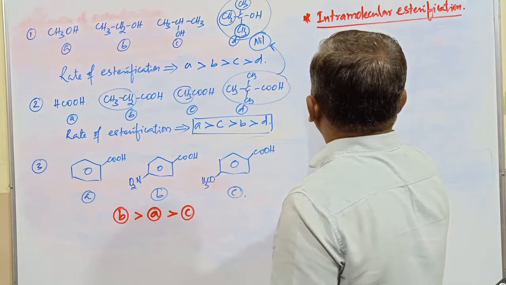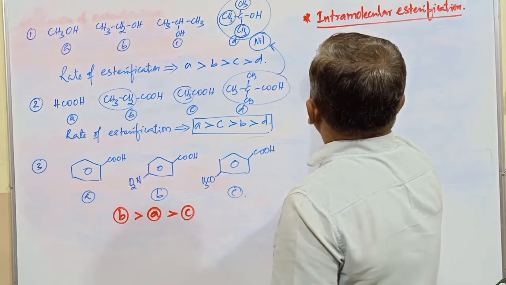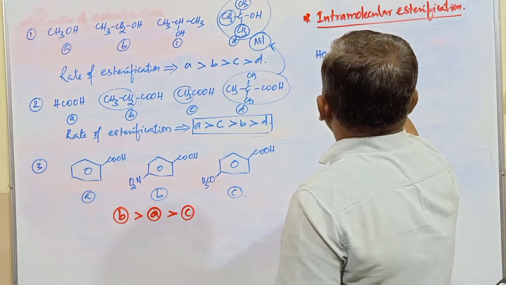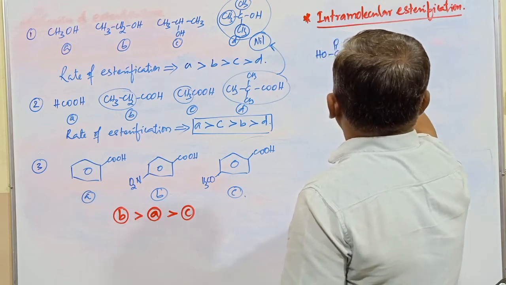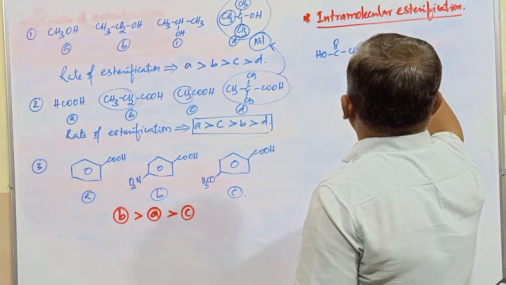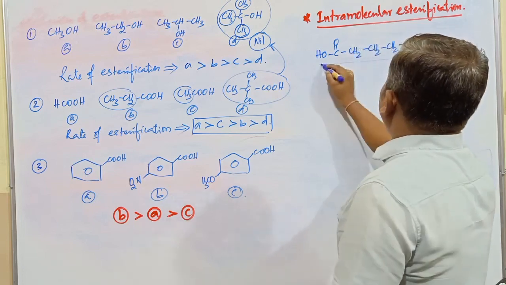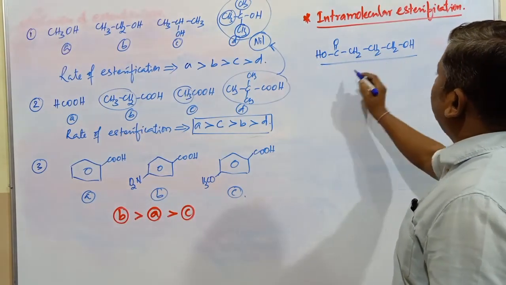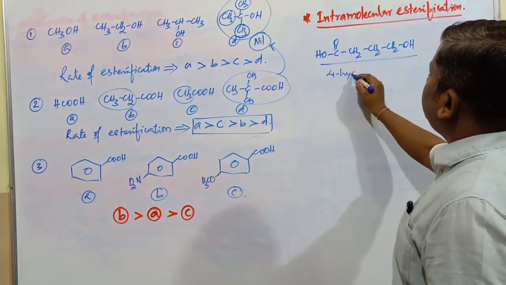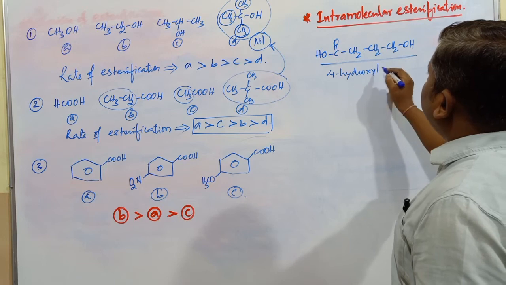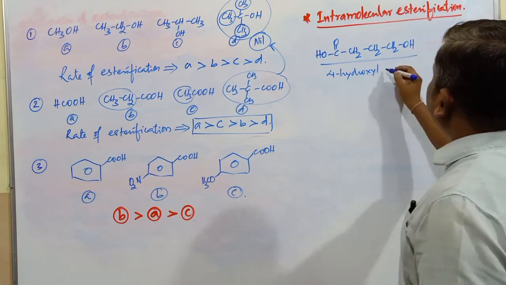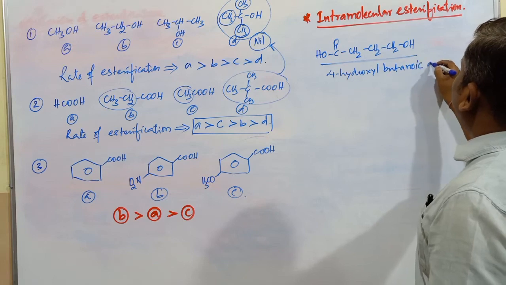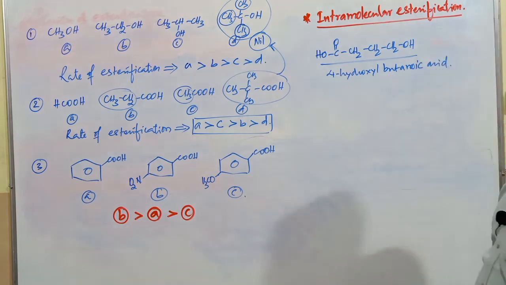If I go with one compound, this is OH, this is C double bond O, it is CH2, this is CH2, this is CH2, and this is OH. What is the name of this compound? 1, 2, 3, 4. 4-hydroxybutanoic acid it is.